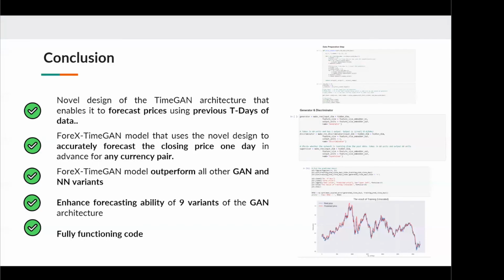To conclude, we've presented a novel design of the TimeGAN architecture that enables it to forecast prices using the previous T days worth of data. We've also presented the robust ForeX-TimeGAN, which uses this novel design, which allows a trader to accurately forecast the closing prices 1 day in advance for any currency pair. Furthermore, this model outperforms all other GAN and neural network variants. Finally, we're able to provide the code for traders to utilize this model to aid them in forecasting the Forex prices. Thank you.